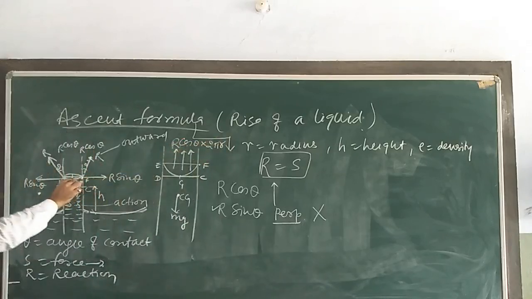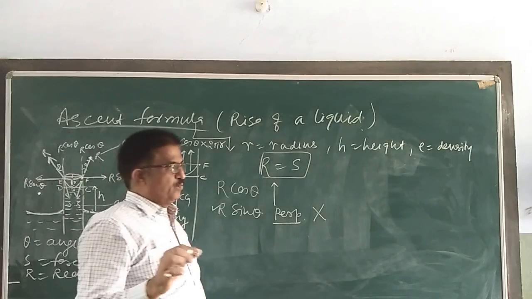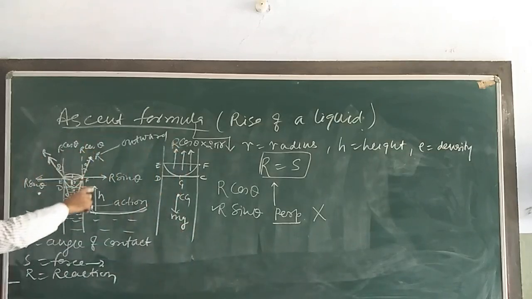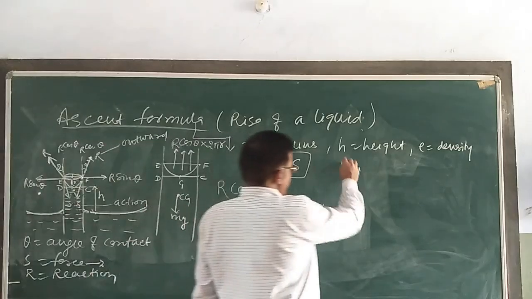2 pi r. R cos theta acts along the circumference of the circle of contact of the liquid with the tube, that is 2 pi r. The surface tension is a force acting per unit length.